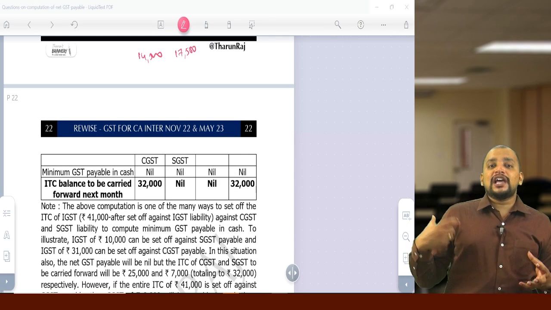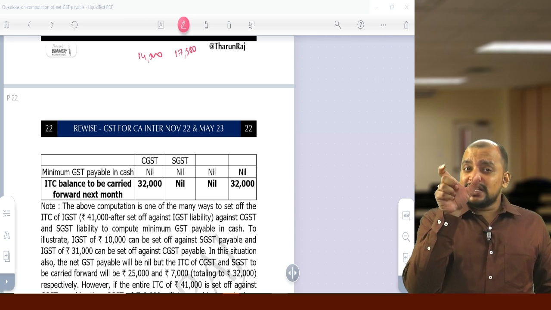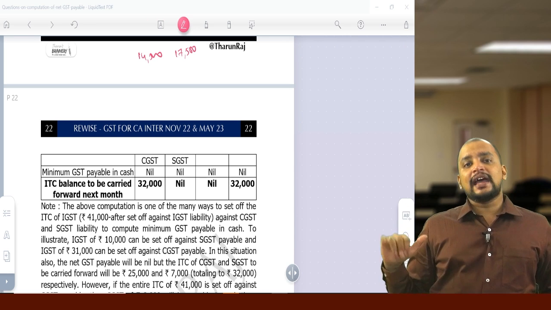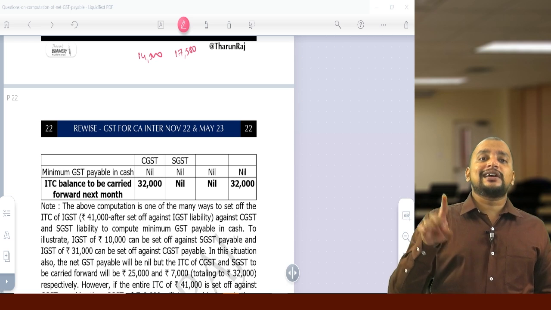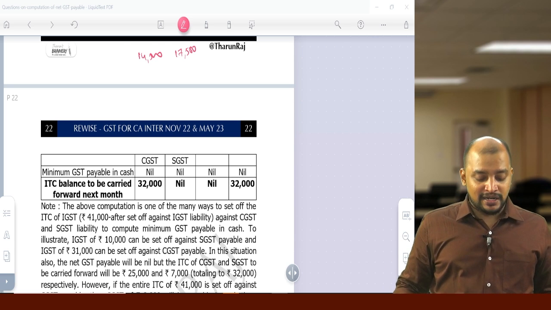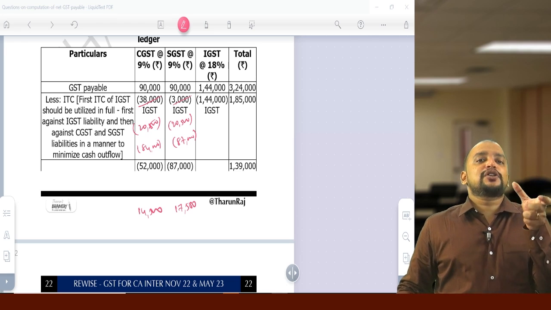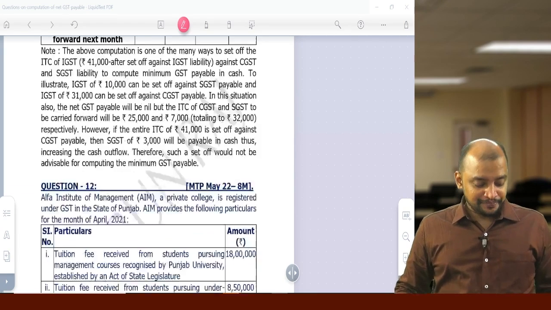So how will the valuer give the marks? He will see the totals. If the total is correct, yes, the answer is correct. If the totals are wrong, then only you will be losing the marks. So alternative answers exist, but be careful with respect to the total, that should not change.